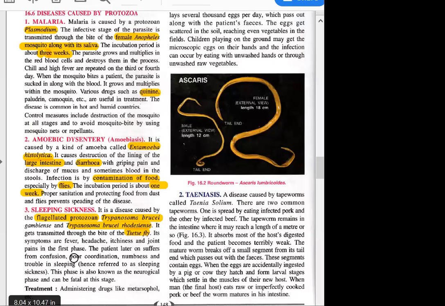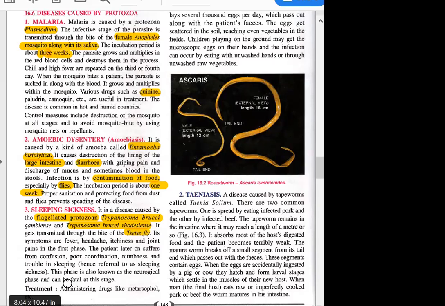Sometimes you are not able to do things properly, walk properly, or balance yourself properly. In her case we were seeing that she was trying to eat with a spoon, and she was not able to understand where to put it, trying to find where to put it in the mouth. That kind of coordination problem starts happening when any organism affects our nervous system.